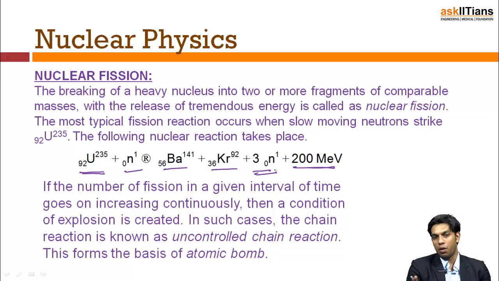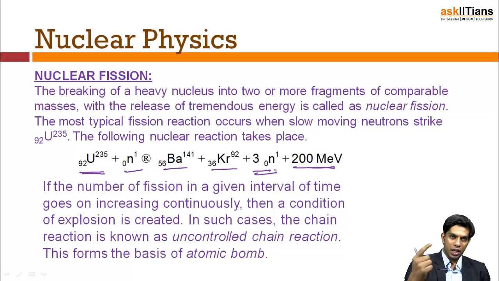So these 3 neutrons are now capable of colliding with uranium-235 and giving more fission. So it's like a chain reaction. I hit uranium-235 with one single neutron, it gives me 3 more neutrons. Now 3 more neutrons are in perfect alignment to hit 3 more uranium-235.